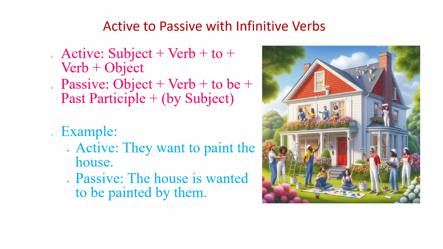Sentences containing infinitive verbs, to plus verb, can also be transformed. In the active voice, we might say, they want to paint the house. The passive form uses to be plus the past participle, the house is wanted to be painted by them. Here, the emphasis changes to the house and the action that will be done to it.